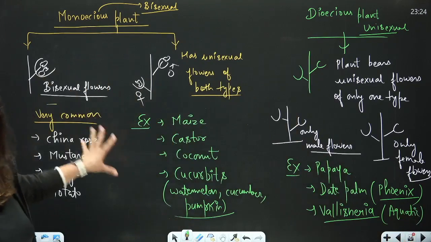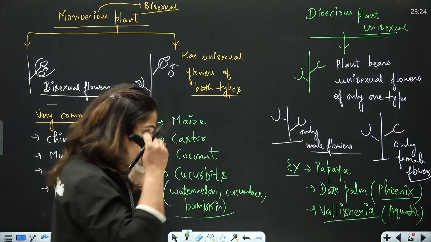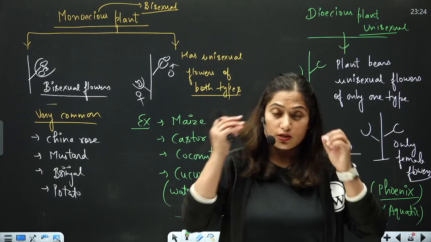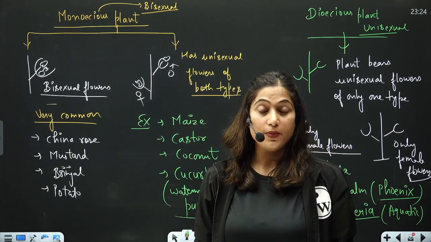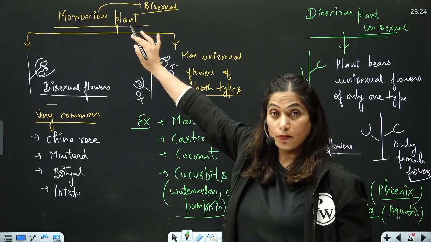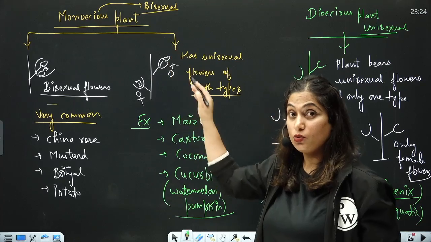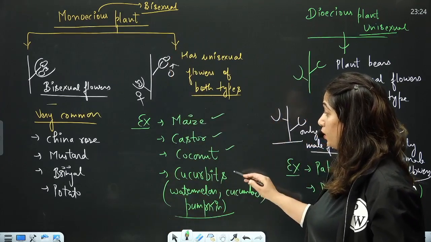This slide is very important because the question comes directly. Question comes that which kind of plant is monoecious but bears unisexual flowers? The plant is monoecious but it bears unisexual flowers. The examples will be maize, castor, coconut, cucurbits.